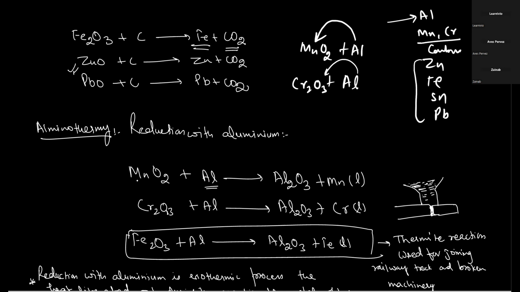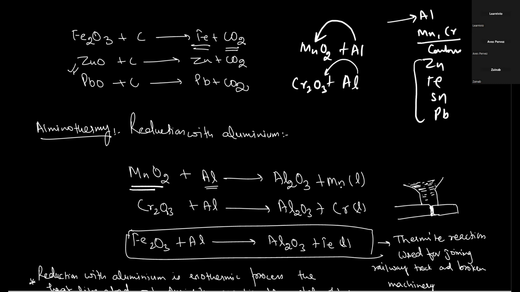Now this is MnO2. When you take the powder of this and the powder of aluminium, and they are mixed together, and we initiate this reaction with a burning magnesium ribbon, we put the burning magnesium ribbon in this container, and then the reaction starts. This reaction is so exothermic that the heat liberated lets the metal get in liquid state. A large amount of heat is produced during this reaction. So this is called thermite reaction.